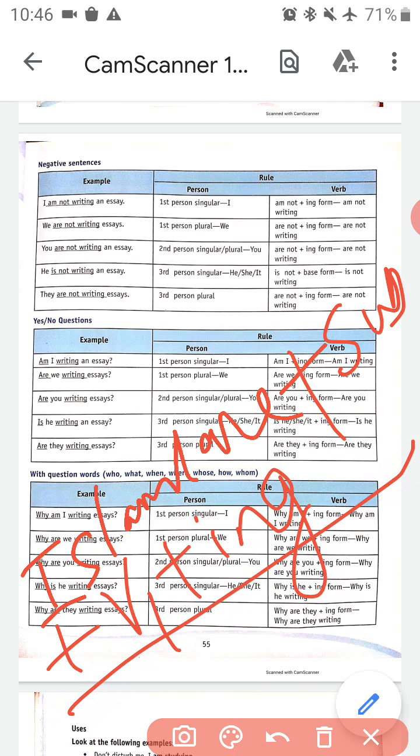So, am I writing an essay? From is, am, are we have used am, and then we have placed our subject. I is our subject. Writing is the continuous form of write, and essay. So this is our yes or no question form in present continuous tense. Again, are you writing an essay? Again from is, am, are we have used are. You is our subject. Writing is the continuous form of write, plus essay.